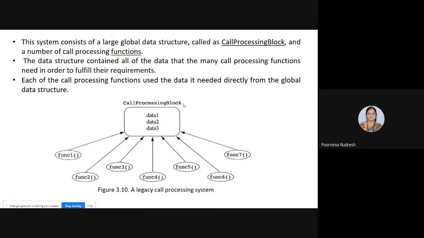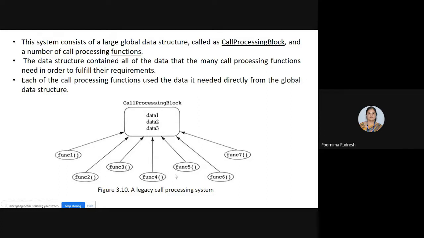What is the global data structure? It contains all of the data that call processing functions need in order to fulfill their requirements. Meaning the global data structure consists of all the data which is required for performing function 1, function 2 up to function 7.